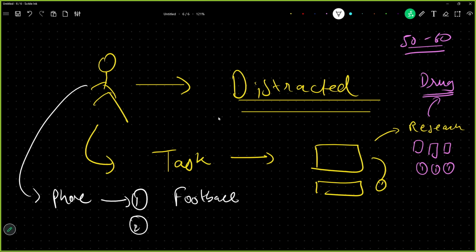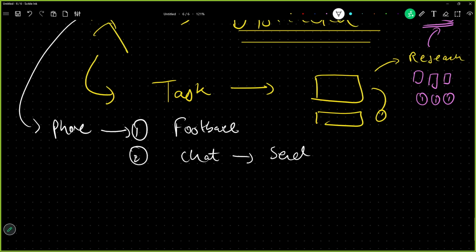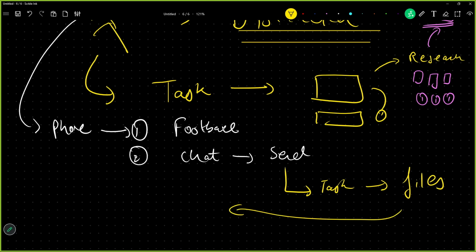Then secondly, you got a chat from another friend asking, hey, did you send the boss the other files which you were supposed to send? Now in this process, you got to know that, oh, this is very serious. And now you are diverted to another task of sending files to your boss. After a while, while you were sending the file to the boss and were almost done with the task, you got a call from another friend.